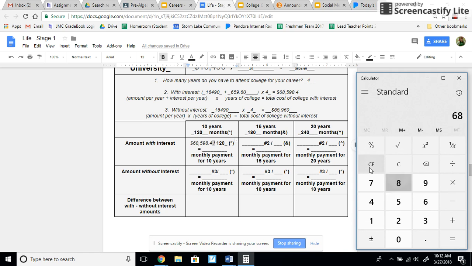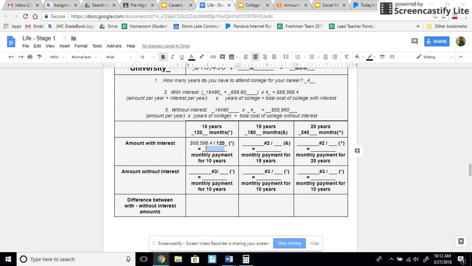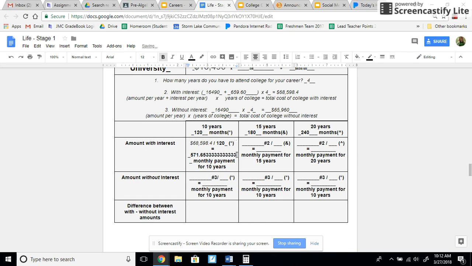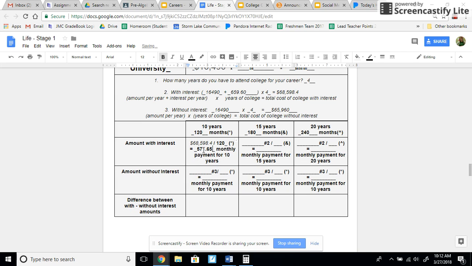So I'm going to take 68598.4, and I'm going to divide it by 120. Ooh, so let's round. 3 makes 5 stay the same. Let's round that to there. And I'm going to put a dollar sign. Okay, that is my monthly payment. So each month I'm going to pay $571.65 for 10 years to pay off that loan.